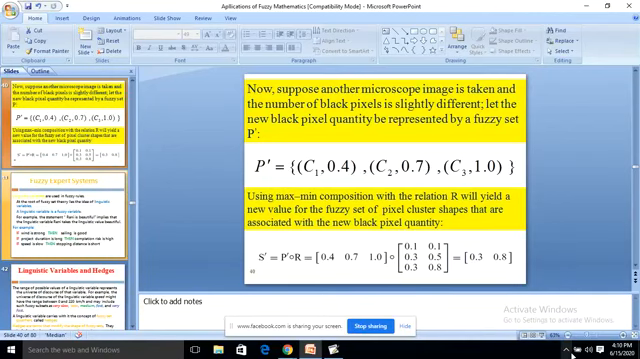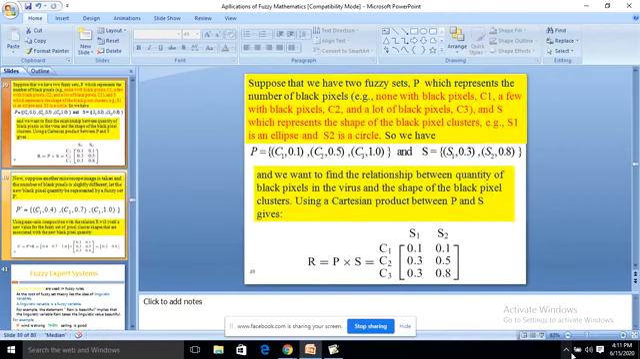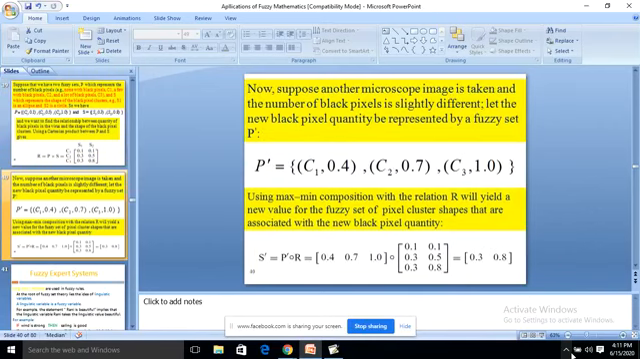Now suppose another microscope image is taken, and the number of black pixels is slightly different. Let the new black pixel quantity be represented by a fuzzy set P dash. Use max-min composition with the relation R to yield a new value for the fuzzy set of pixel cluster shapes associated with the new black pixel quantity: S dash is equal to P dash composition R. So we have to make the composition of the previous result R with P dash.